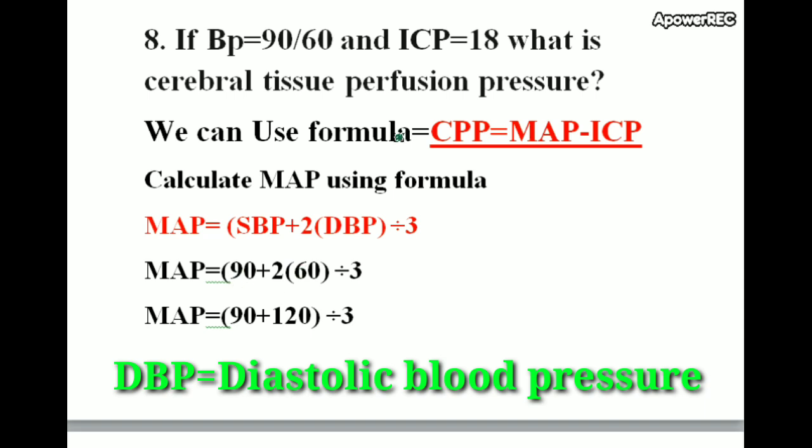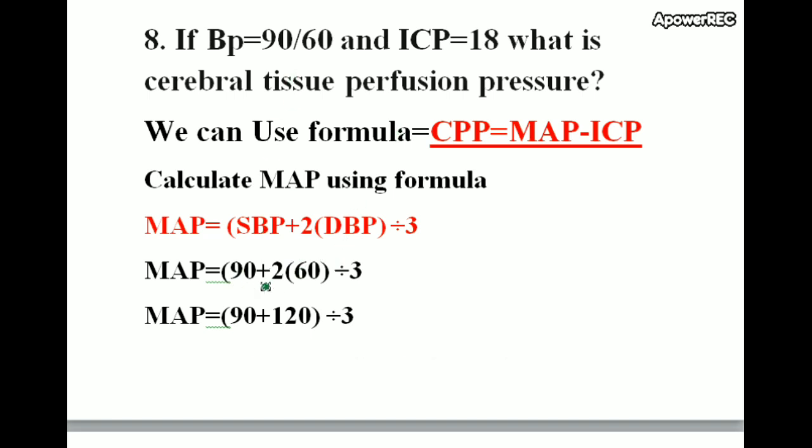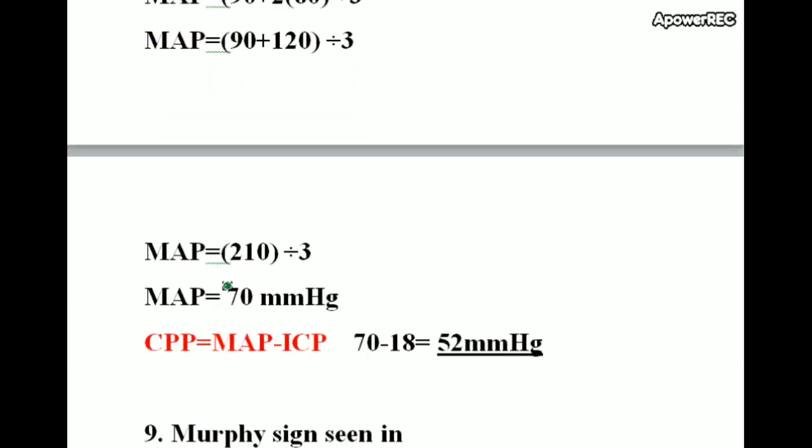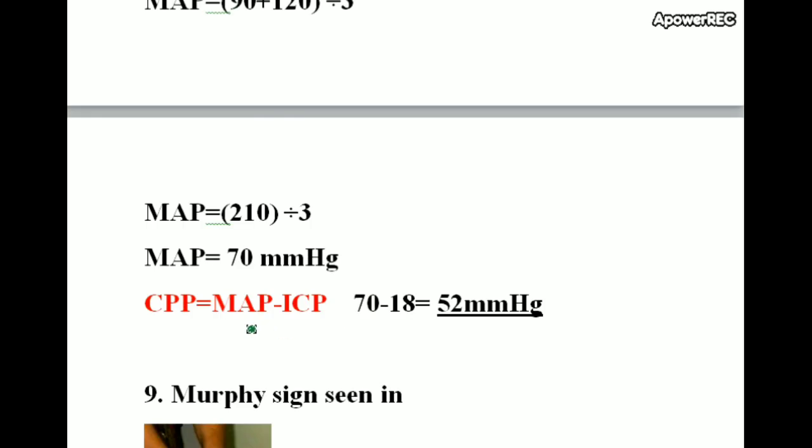So MAP is equal to 90, as systolic blood pressure is 90, plus 2 into 60, where 60 is the diastolic blood pressure, divided by 3. So MAP is equal to 90 plus 120 divided by 3. MAP is equal to 210 divided by 3. MAP is equal to 70 mm Hg. For CPP, you have to use the other formula: cerebral perfusion pressure is equal to mean arterial pressure minus intracranial pressure. That is 70 minus 18, 52 mm of Hg. This is the correct answer.